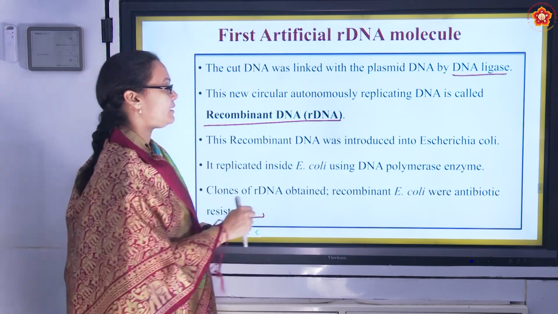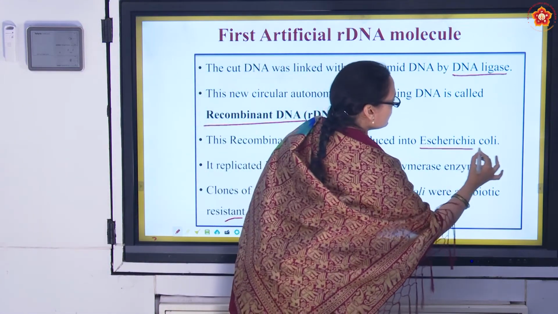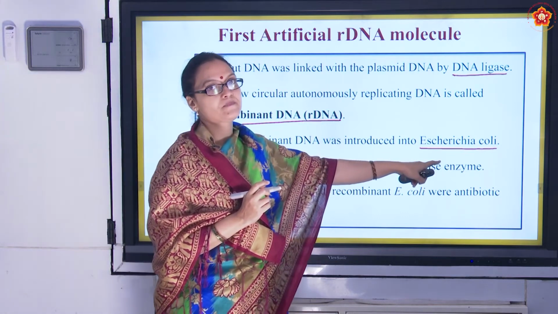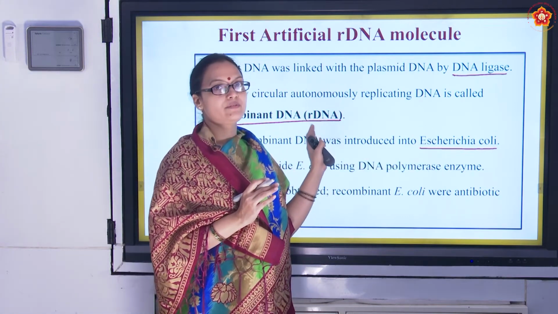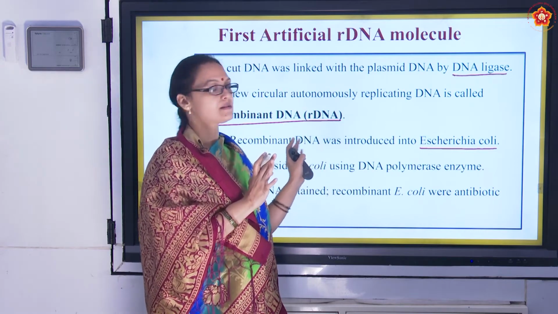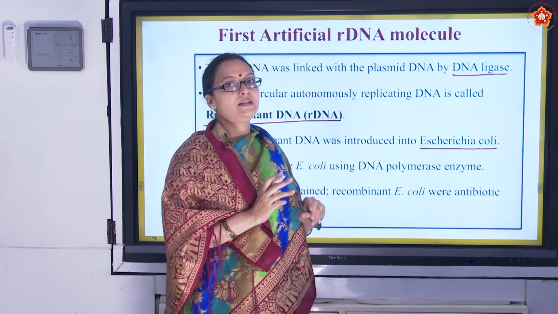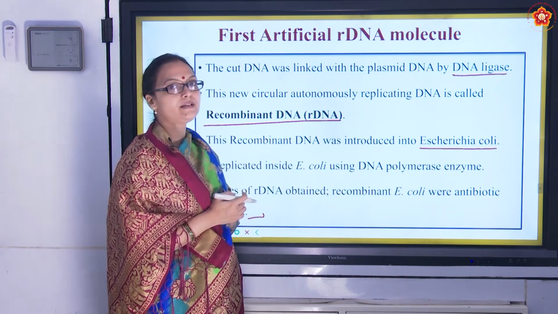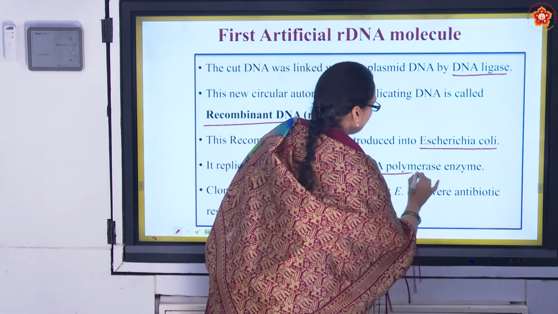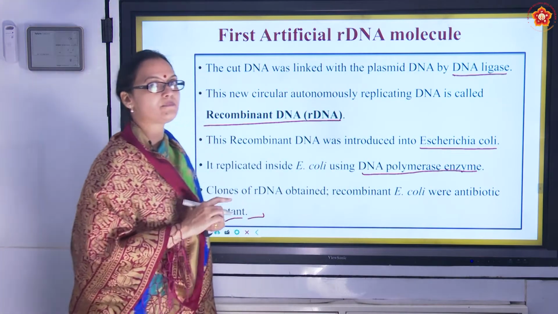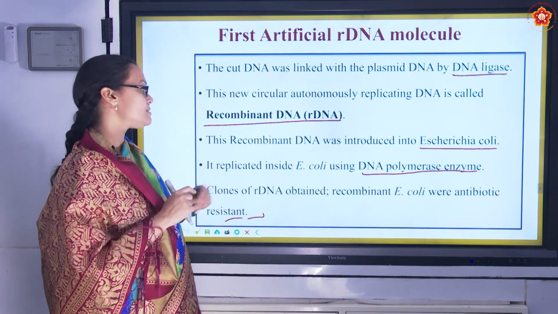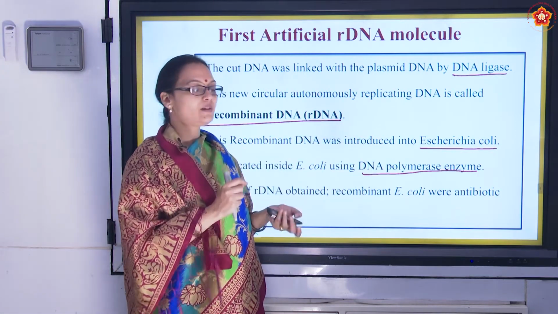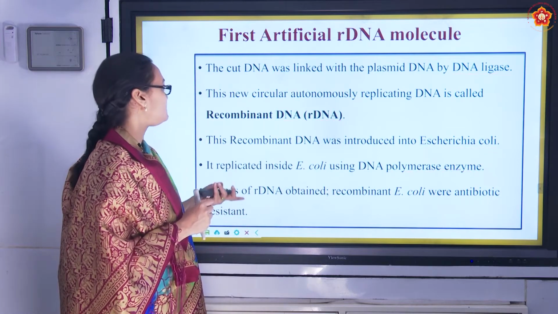This recombinant DNA was introduced into a host organism which does not have a gene of antibiotic resistance, that is E. coli. Right? E. coli is not like Salmonella typhimurium which already had antibiotic resistance. So that gene we introduced into E. coli. Then what we did, it replicated in the E. coli. How did it replicate? It replicated by DNA polymerase enzyme. Once it is replicated, cloning is done. We get multiple copies of E. coli with this new gene of antibiotic resistance.